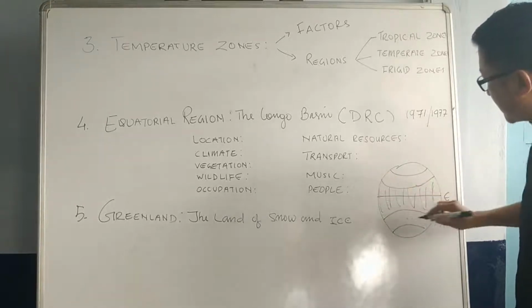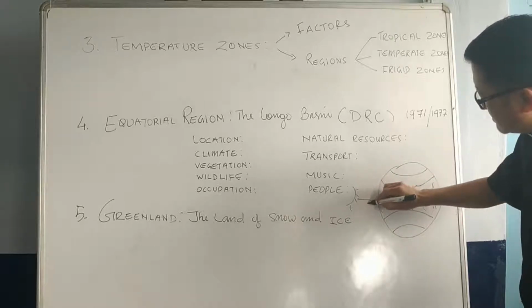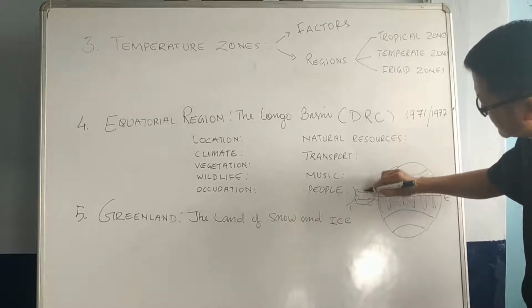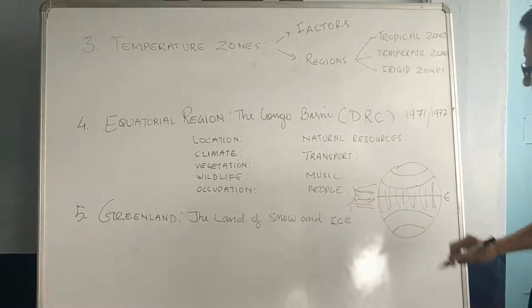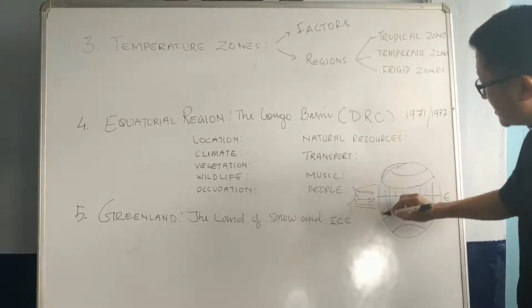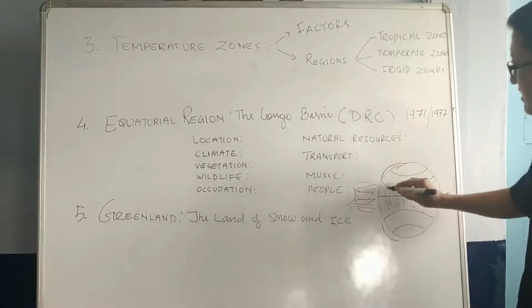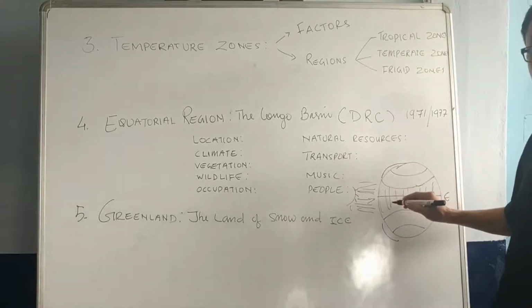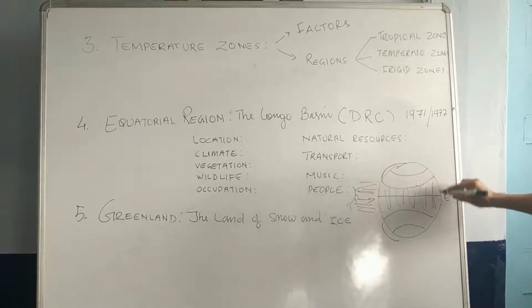So if the sun is shining from here, then the rays that come here will be very hot compared to the rays that go here and here, isn't it? The closer sun rays. So this place is very hot. Equatorial region: the equator and the region nearby the equator.